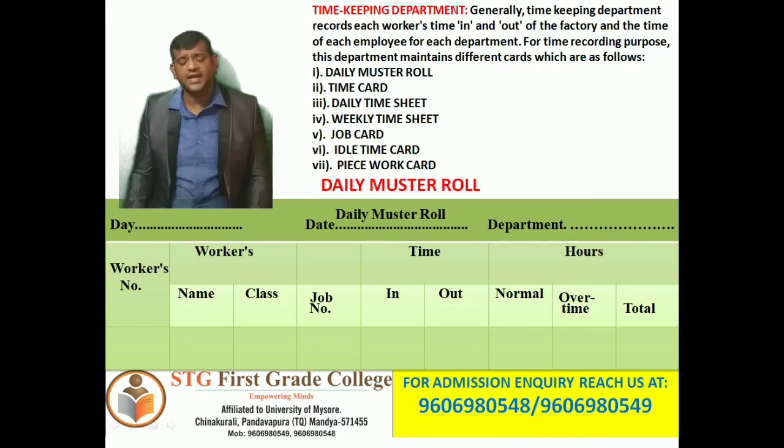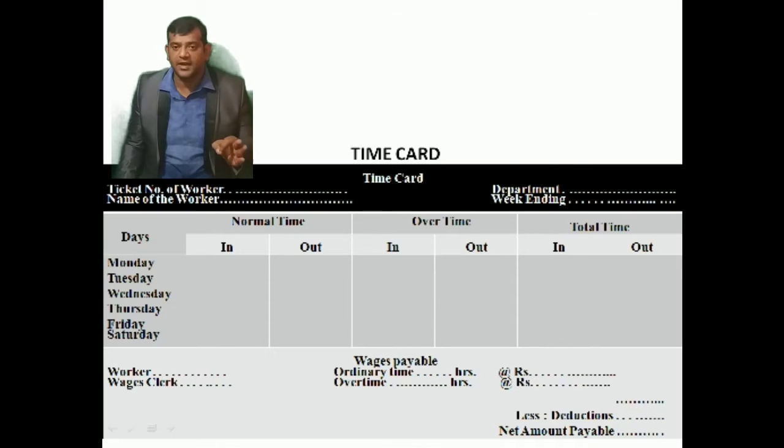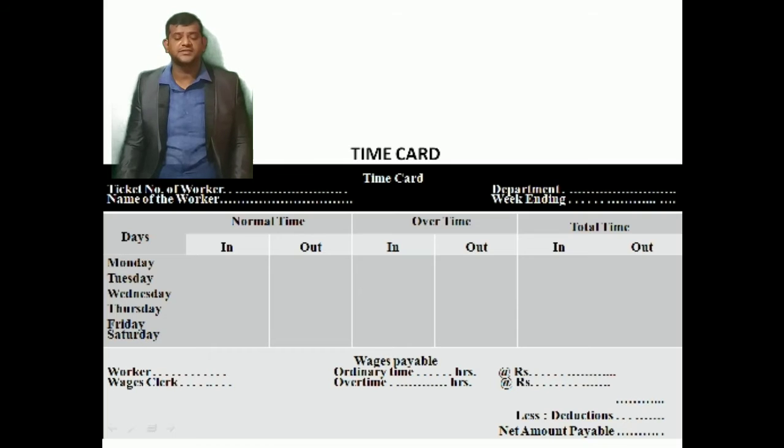Next is the time card. It is an electronic card. In the time card, the time of arrival and departure, or in and out, is recorded by the machine. This card is issued to each worker and an identification number is printed on it.